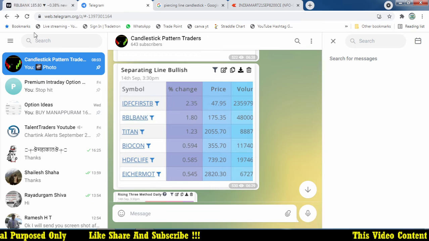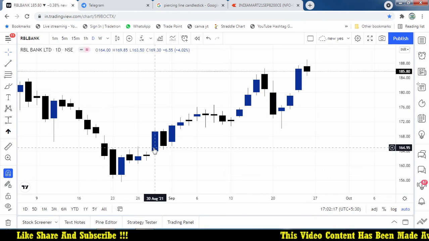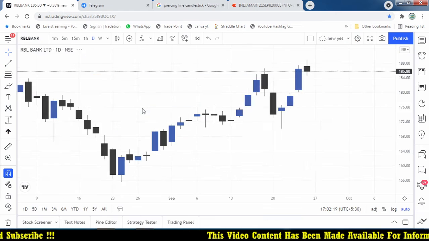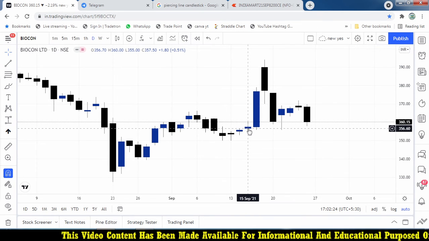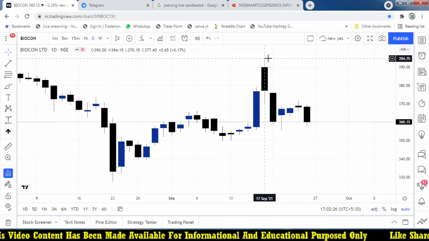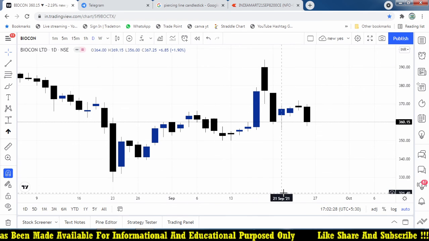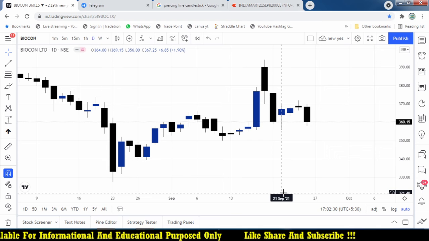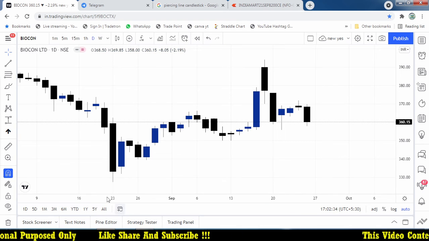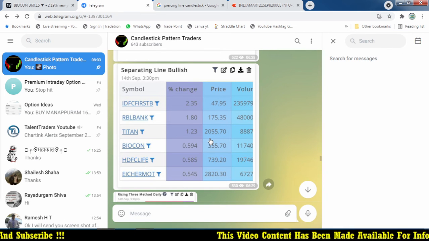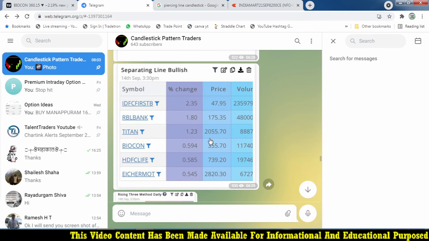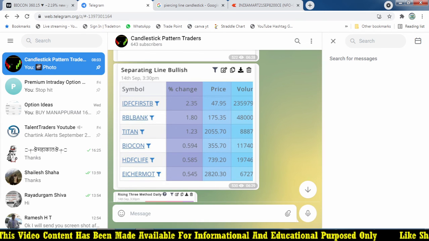And Biocon, Eicher Motor, a lot of stocks. I hope you understand what I'm discussing with you here. On 14th, the next day it broke on Biocon 356 and went up to 394. Everywhere there is an opportunity, whether we are going to find that opportunity or not. Daily morning, 6 to 6:30, I am updating every day's trades here. So there is an opportunity to make money. Hope you understand what I am discussing here.